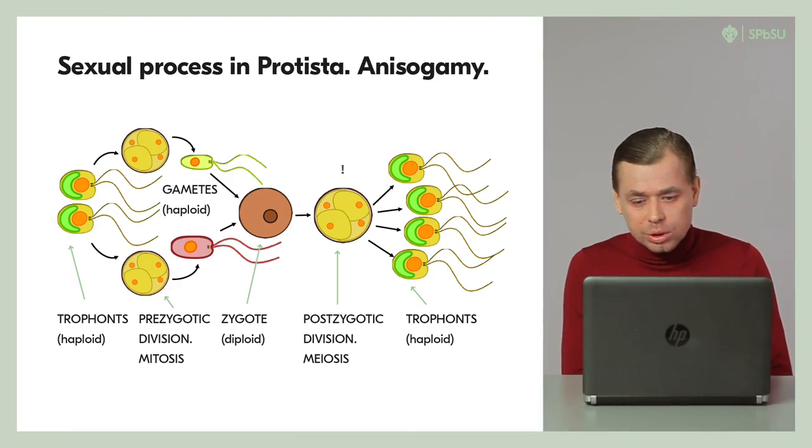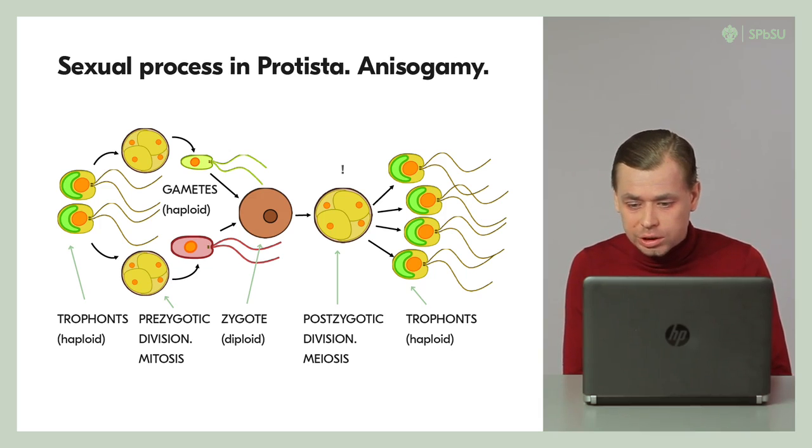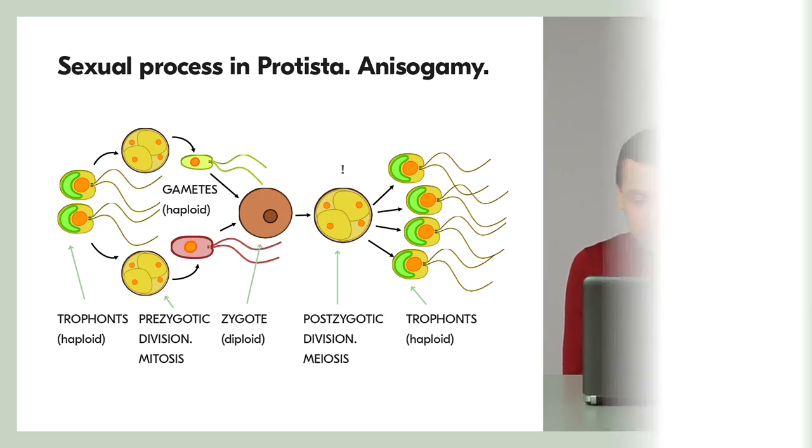Cell division with the formation of gametes, prezygotic, in some species can lead to the formation of two types of gametes. These gametes noticeably differ morphologically, and copulation is possible only between gametes of two different types. This version of the sexual process is called anisogamy.